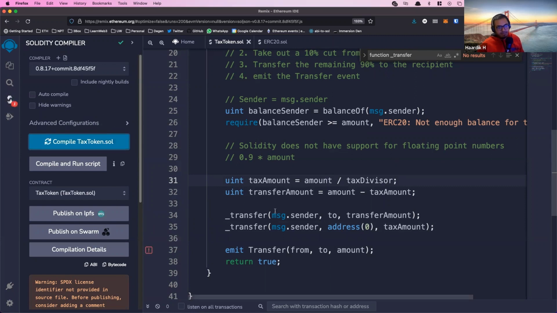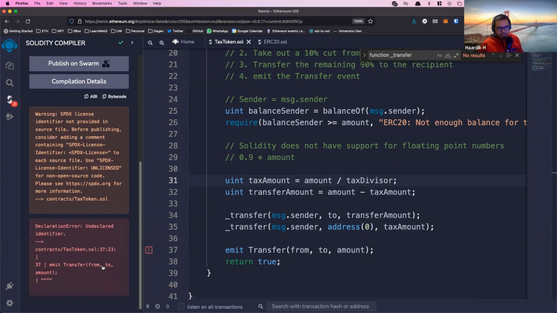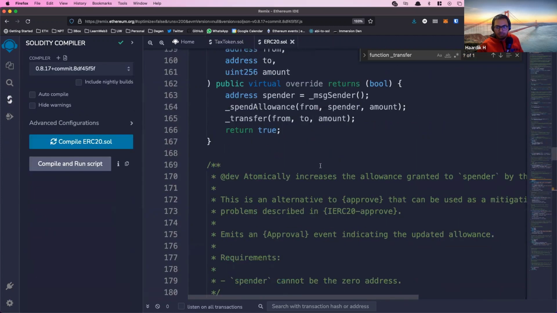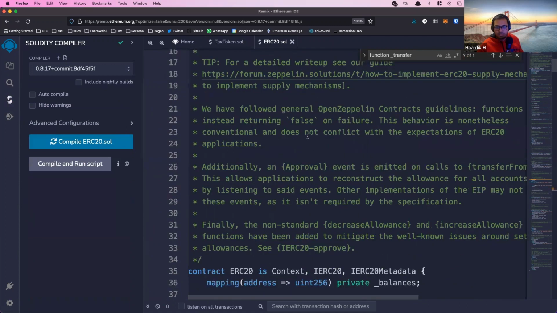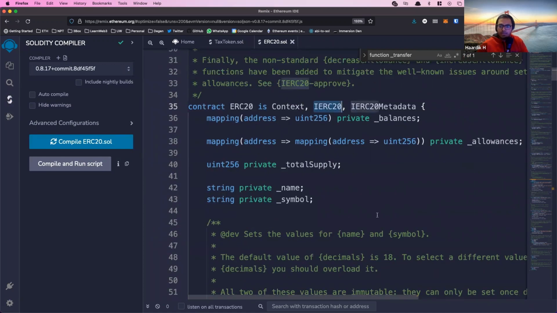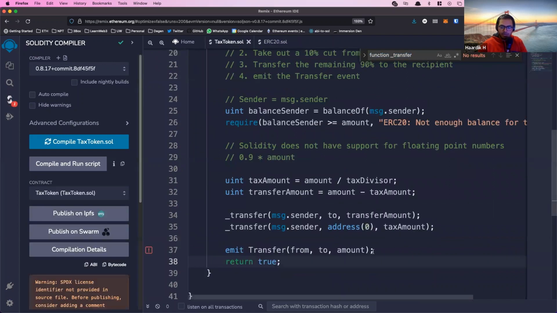All right, let's try this again. We click compile, and this time we only have one error, which is nice. Emit transfer not found. That is okay. It is because it doesn't know what transfer is. It's ERC20. Oh, but we don't need to emit this ourselves now because we are using the internal transfer function. So it will be emitted anyway.